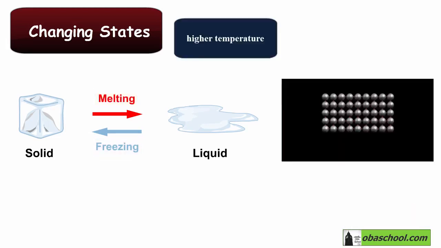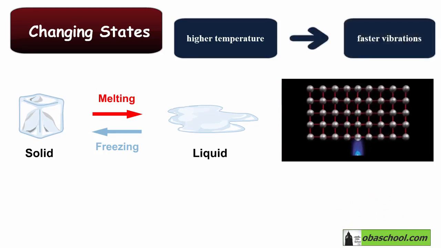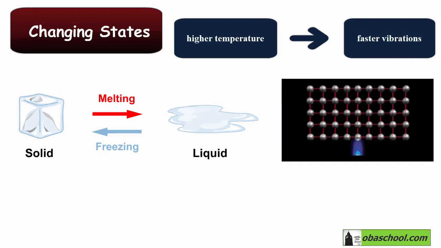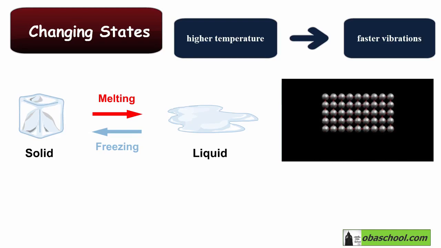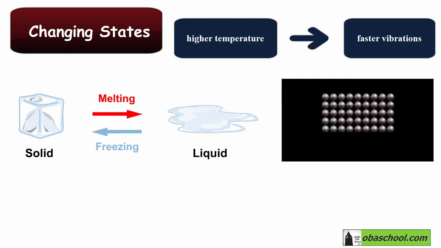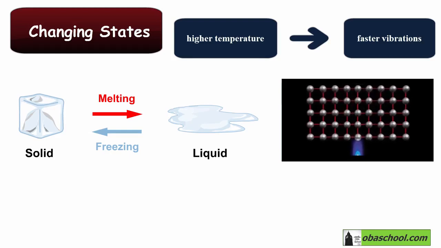The hotter a solid is, the faster its particles vibrate. So we know that the particles in the solid are vibrating. As the temperature increases, the particles will be vibrating faster. As the temperature increases, the vibrations will be so strong that the particles begin to break free from their neighbors.